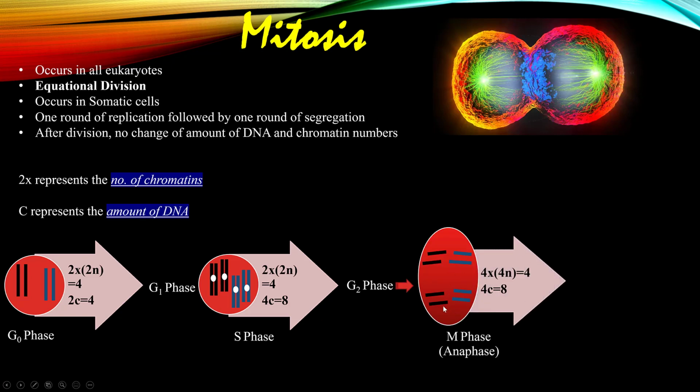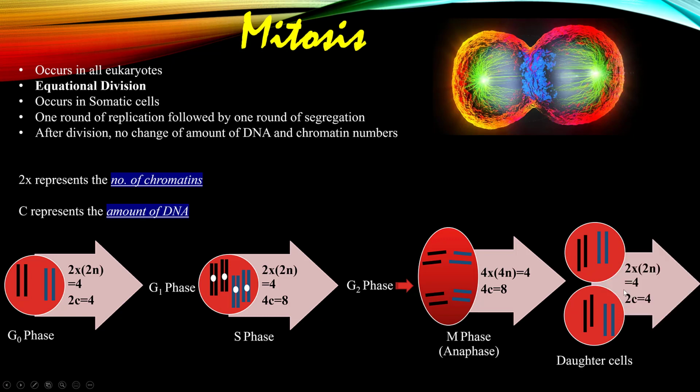Then the cell goes into M phase, where spindle fibers pull the chromosomes to the periphery. Here, the amount of DNA is still 8, while chromatin becomes 4X because sister chromatids are separated. After cytokinesis, the daughter cells contain 2 pairs of chromosomes, same as the parental cell. That's why mitosis is known as equational division. The amount of DNA and chromatin are the same in both parental and daughter cells. But the distribution of chromosomes is different in the meiosis process.